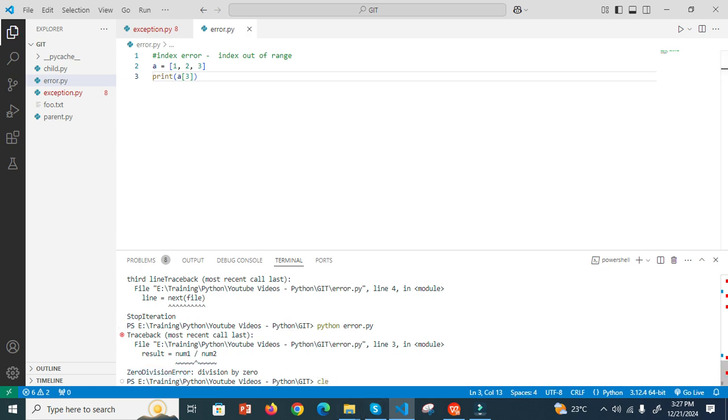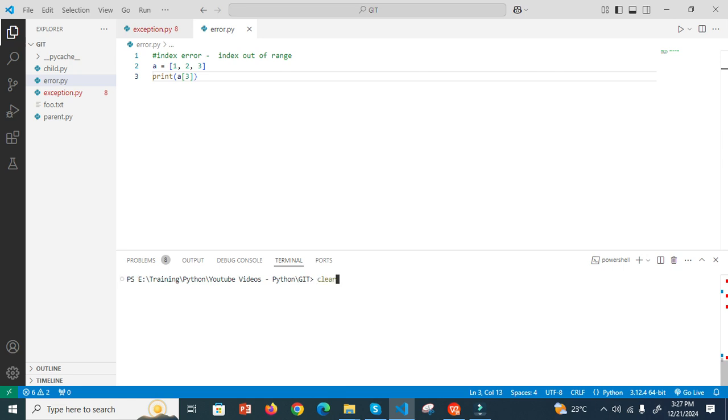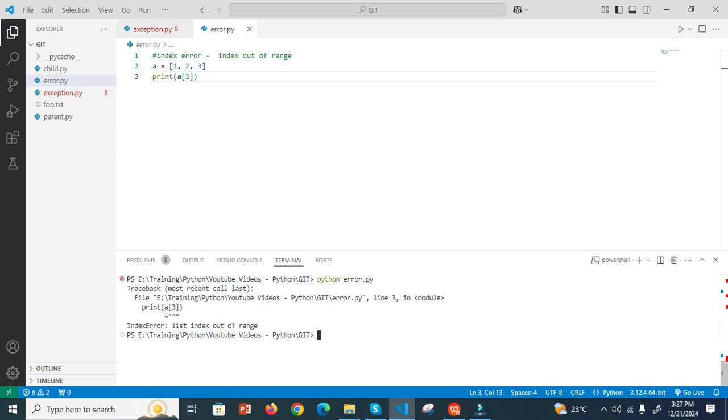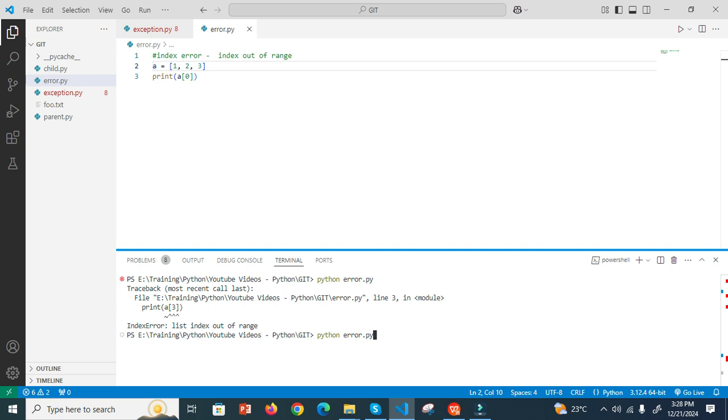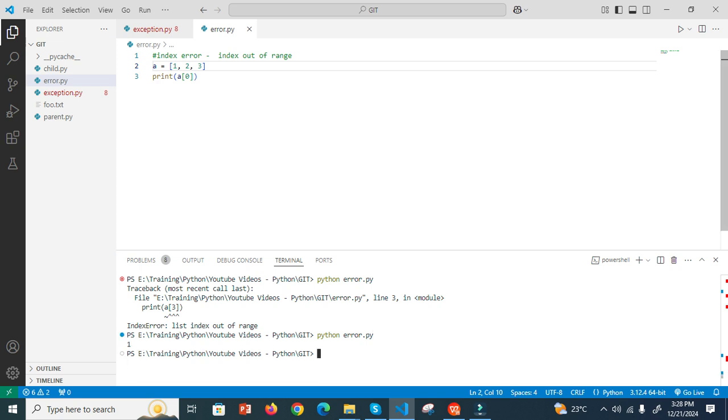I clear this. Then I run it: index error. It says list index out of range because I can only read up to 0, 1, 2. For example, if I say 0, in this case it is going to print the value 1. For example, if I say 2, then it is going to print this value. Okay, now this is the index error.